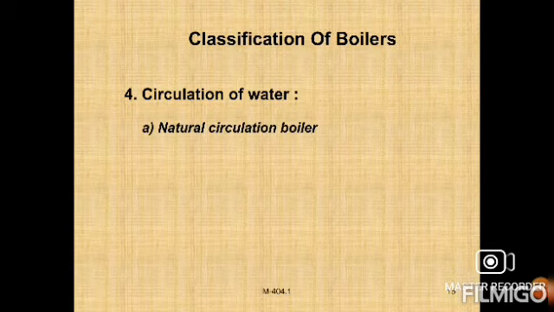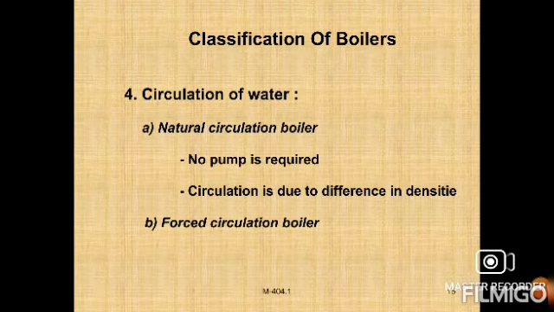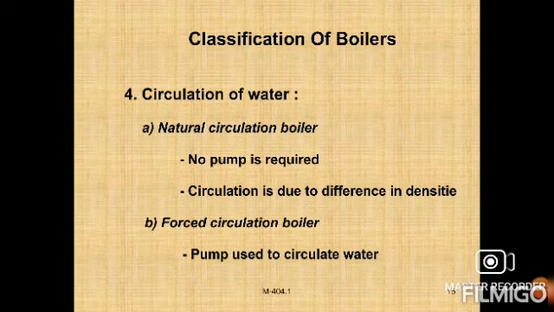Next one, circulation of water. How are we circulating the water in the boiler? First one, you can observe natural circulation. In natural circulation no pump is required; the circulation of water is due to the difference in densities, right?